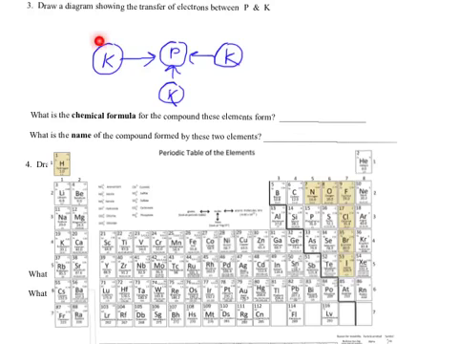Now, I put the positive one first, so remember, the metals go first, and here's a metal, so I'm going to say K. There's 3 of them, 1, 2, 3. So I'm going to say K subscript 3, and then P for phosphorus. And there's only 1 of them, so I leave it there alone. Now the name of it is, I look here, and I see there's only 1 possible charge for potassium, it's +1, so I don't need to use Roman numerals. So I'm just going to write potassium. Oh, I wish I had my stylus. And phosphide.